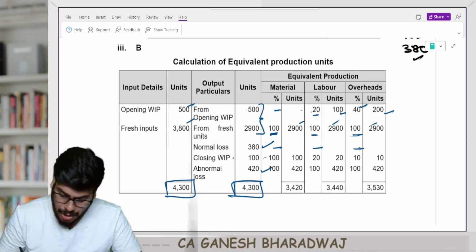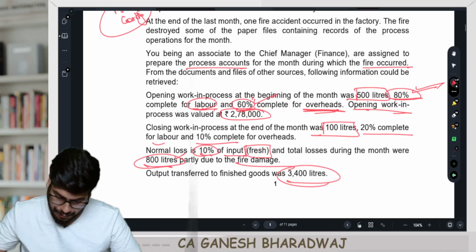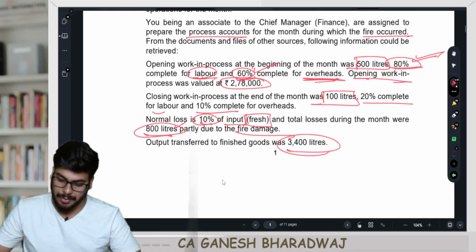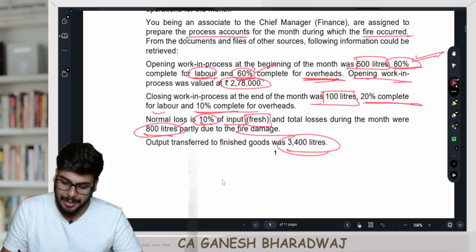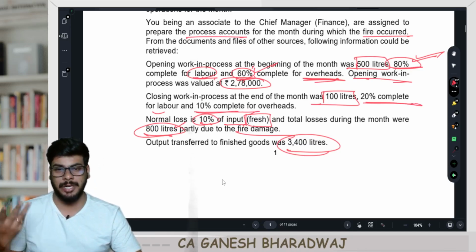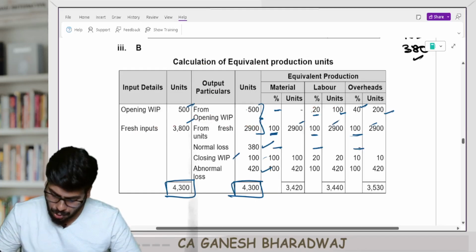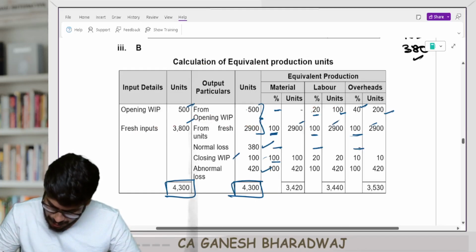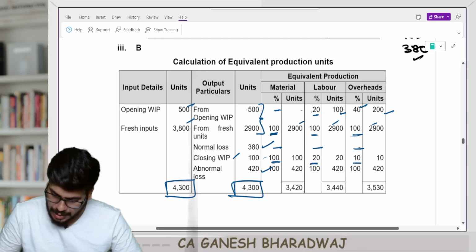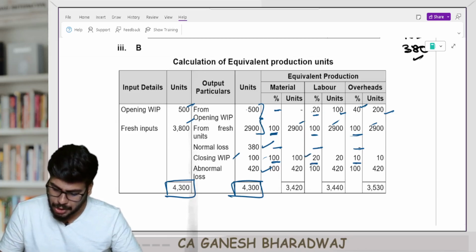The next one, closing WIP. What have they given? The degree of completion. The closing WIP's degree of completion was 20% labor and 10% overheads. With respect to material, it is 100% complete. So 100% with respect to material, right? 20% labor, 10% overheads. Multiply, you will get these figures. So 100 into 100% is 100, 100 into 20% is 20, and 100 into 10% is 10.